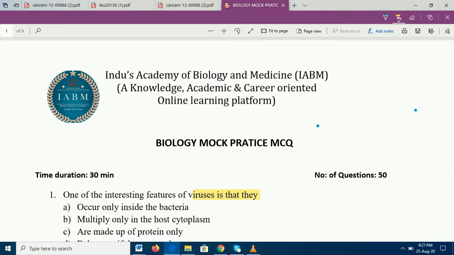So without wasting time, we have 50 questions, and I'm sure discussing all 50 questions on a single day is going to be lethargic and monotonous. So today we are going to discuss the first 25 questions, and I'm giving you time to solve the other 25 questions, and tomorrow we would be discussing the next 25. So let's get started.